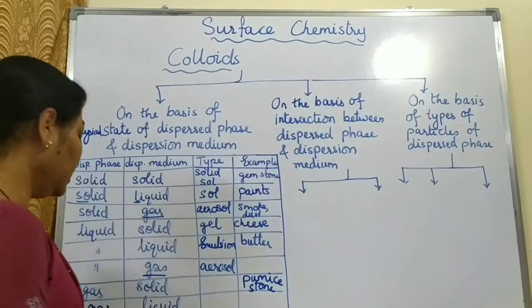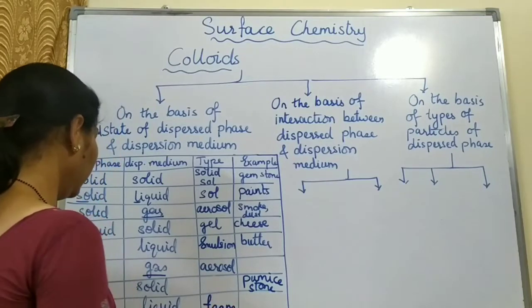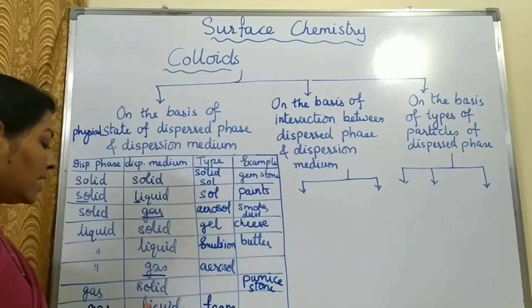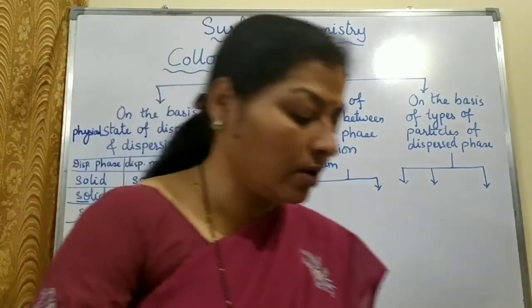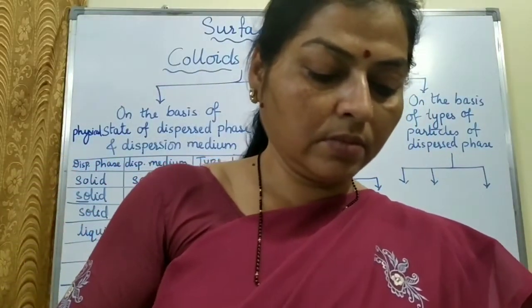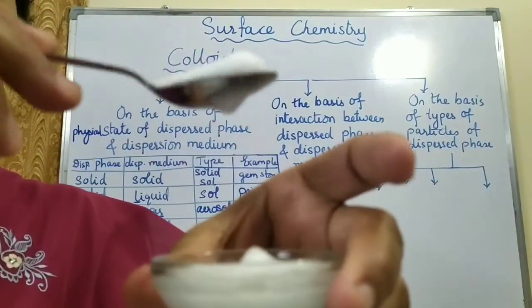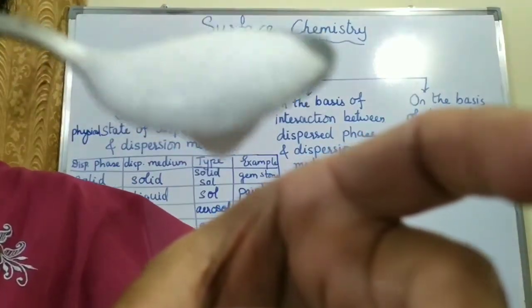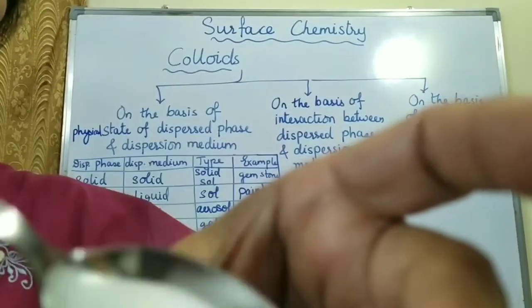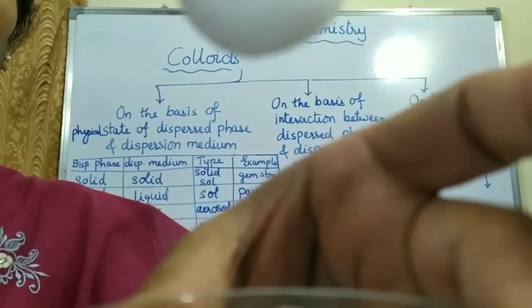Gas in liquid, we'll call it foam. So here you can see foam. If you carefully observe, there is a liquid which contains a lot of air.